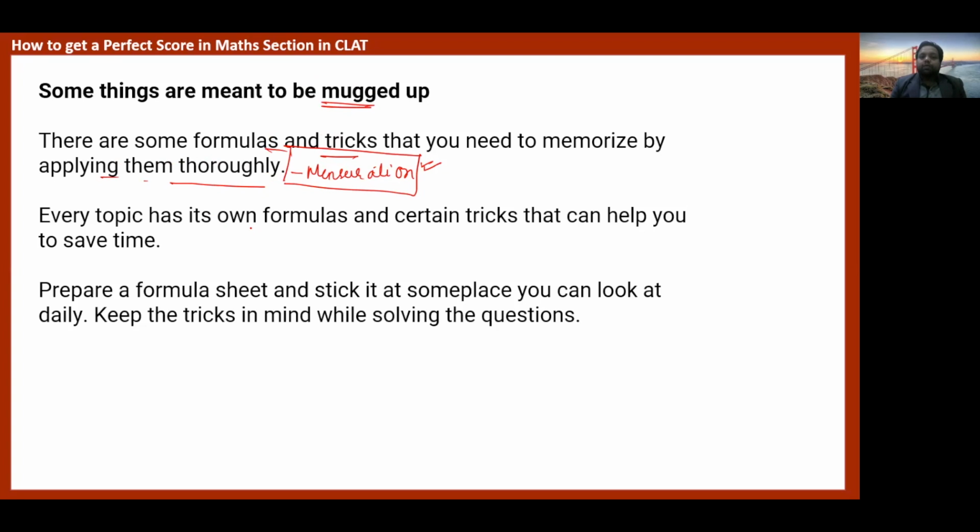Every topic has its own formulas and certain techniques which you must memorize or practice to save time. So what we suggest is, prepare a formula sheet with the formulas from those sections which you tend to forget quite easily, and stick it someplace in your house so that you can keep track while you're solving questions.